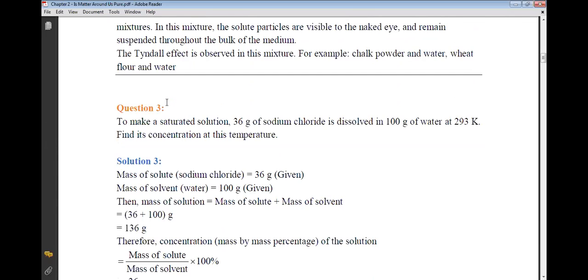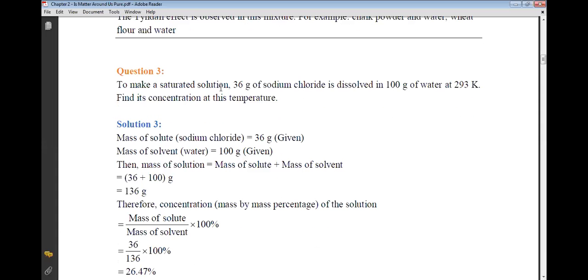Chalk powder and water, okay, these are some of the examples. You put chalk powder in the water, and after some time you will see the chalk particles settle down and the water remains up. Even our blood, when centrifugation is done with it in a centrifuge machine, after some time our red blood cells settle down and a fluid comes up on top, which is called plasma. So this is also some examples.